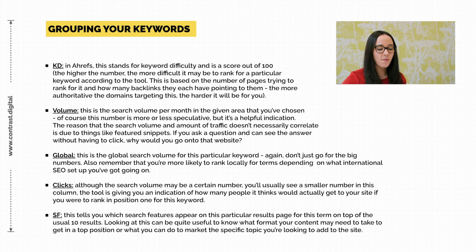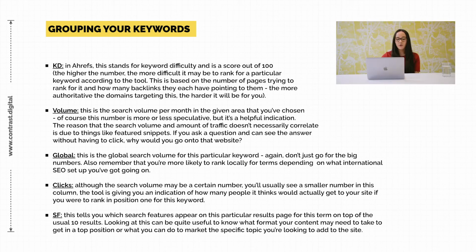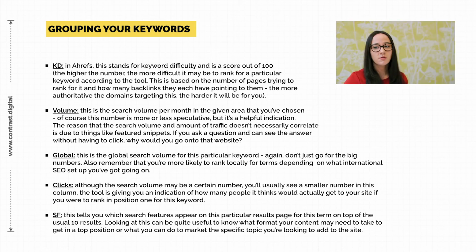And then you've got a tab called SF, which basically tells you what search feature different content typically appears for when it comes to that specific keyword. So when you search for a specific term, is it normally images that show up? Are there loads of shopping feeds? Is it Google Ads? Is it just your typical normal organic SERP features, or are there featured snippets? That kind of thing. So it's useful to know in order to know what kind of content you might want to create to stand out for that particular term.